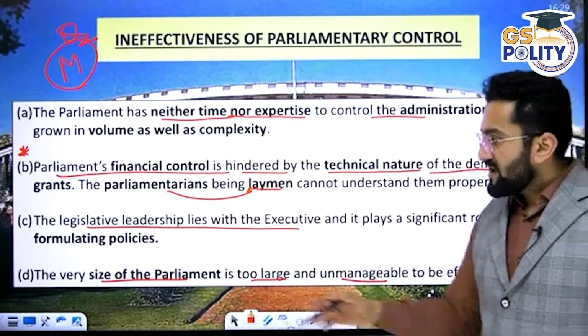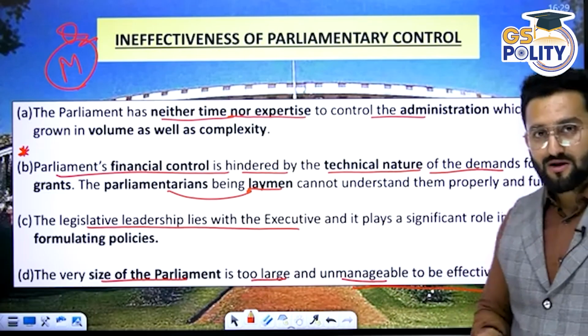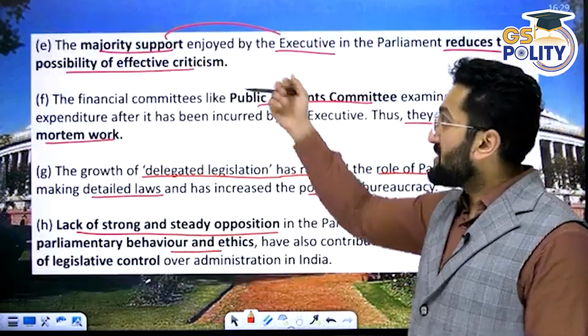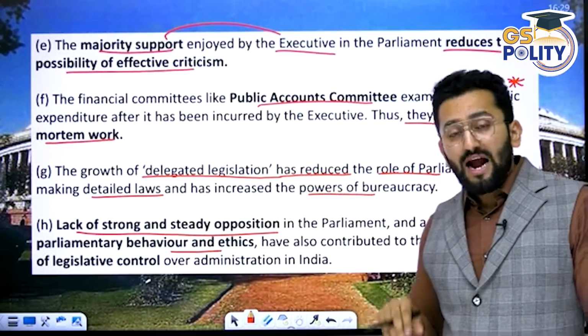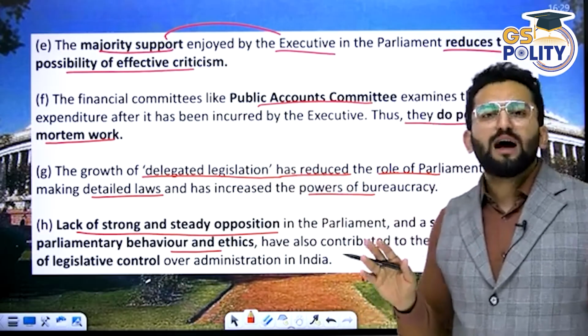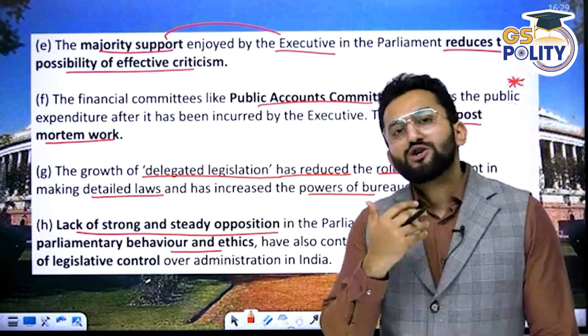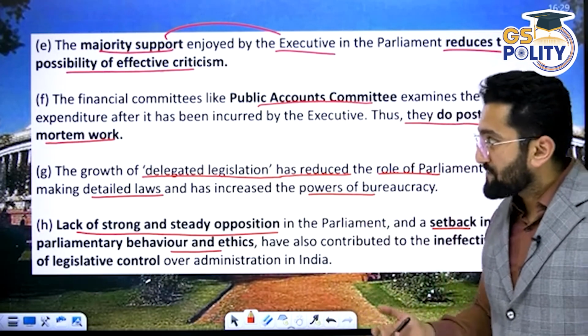with the executive. Also, the size of Parliament is too large, and that is why it is unmanageable and ineffective. Majority support is enjoyed by the executive, and that is why whatever policies the executive wants, they actually make it happen. So the difference of opinion is not given that much advantage in our Parliament.